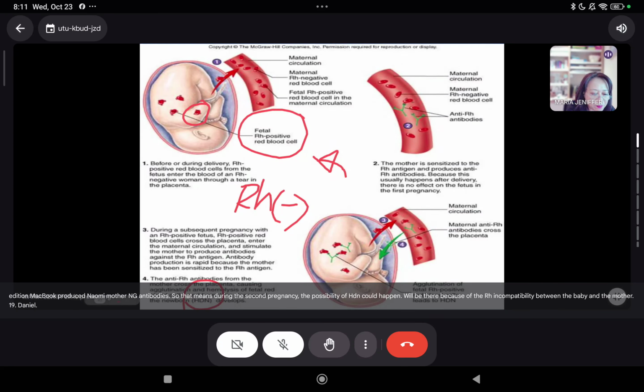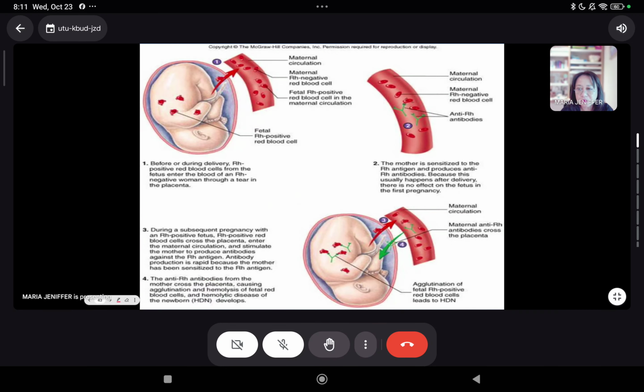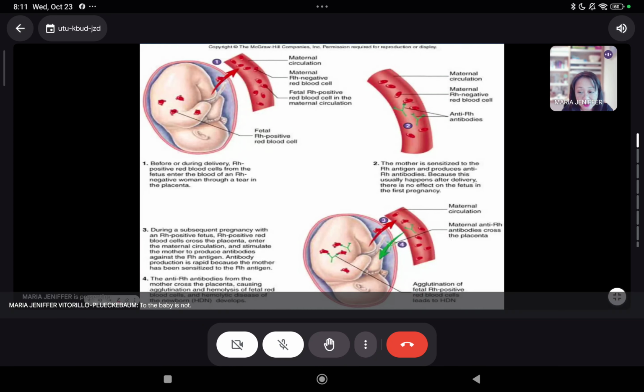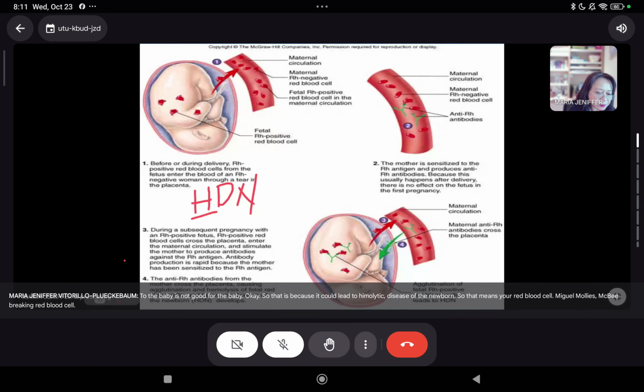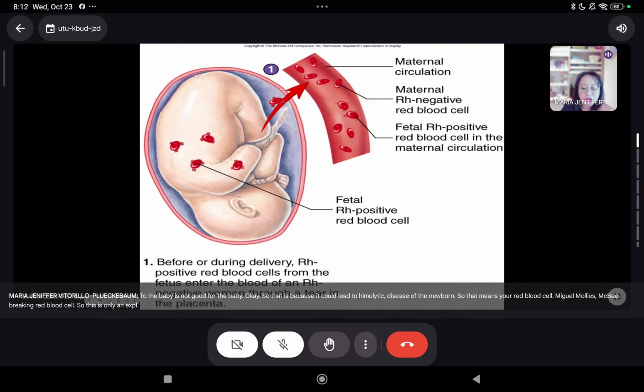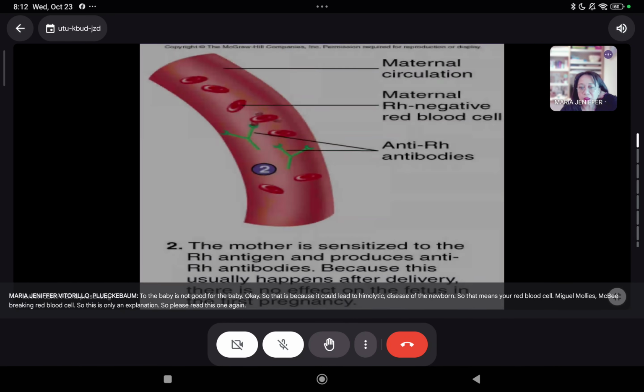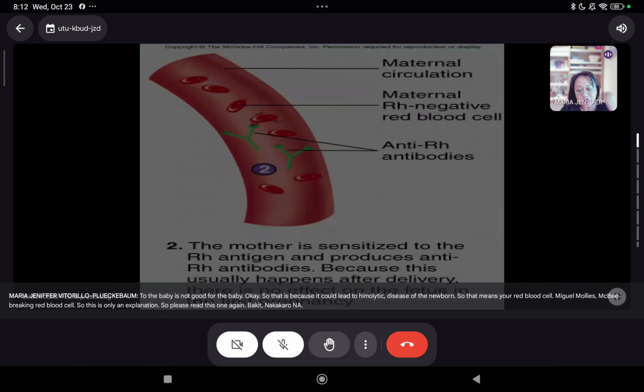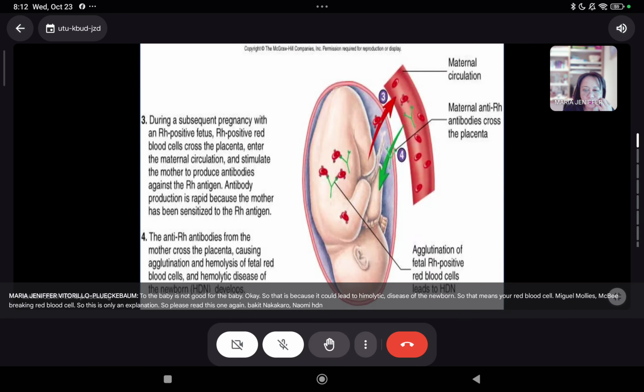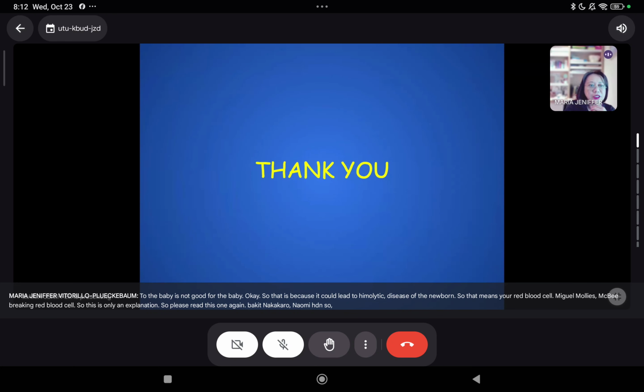Why RH incompatibility is dangerous to the baby, is not good for the baby. Okay? So that is because it could lead to hemolytic disease of the newborn. So that means yung red blood cell mag-hemolyze, magbi-break yung red blood cell. Okay, this is only an explanation, so please read this one again. Bakit nagkakaroon ng HDN? So that's it for the blood.